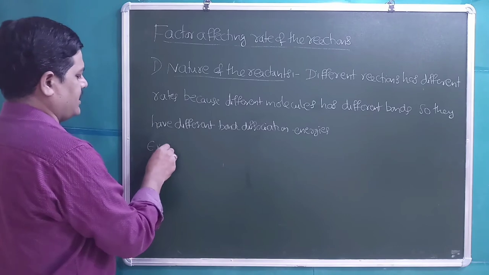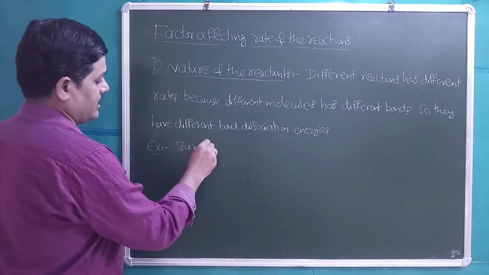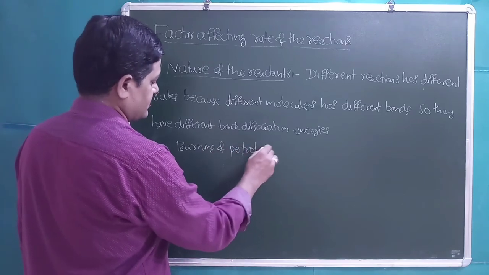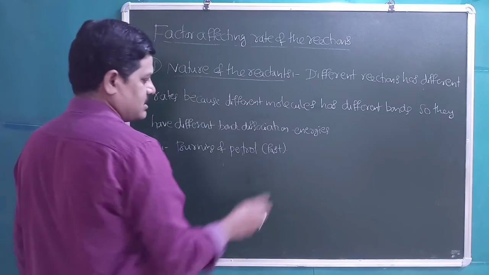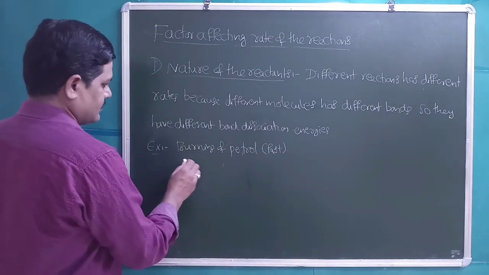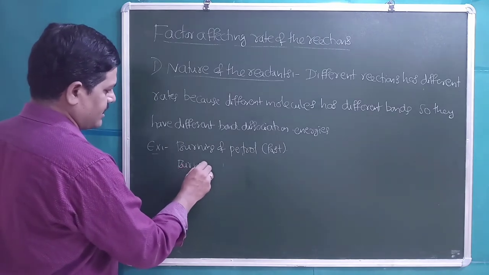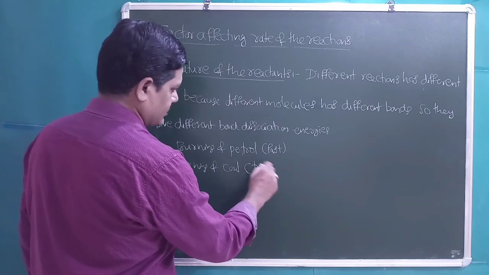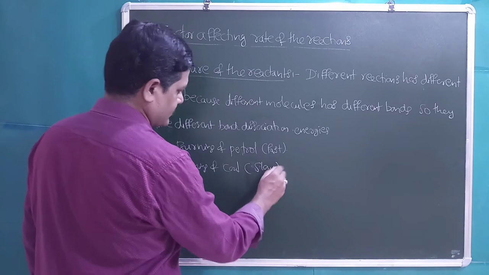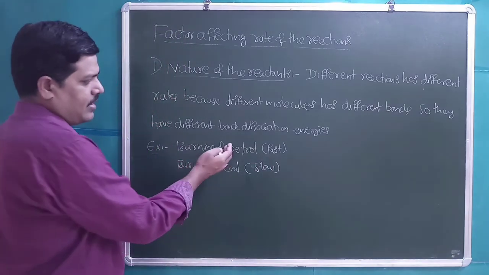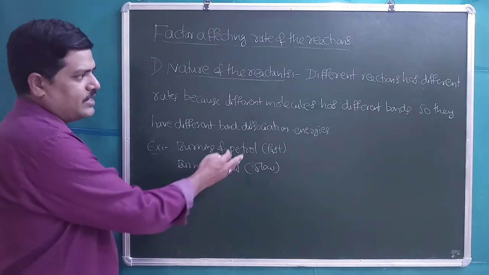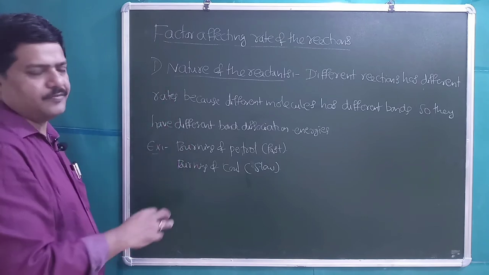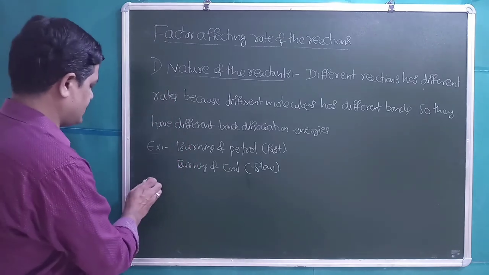Students, for example, if you take burning of petrol, it occurs at a faster rate, and we can measure the speed of reaction fast. Whereas burning of coal is a time taking process. Burning of coal is slow, it will occur at a slow rate because of difference in the bonds in a molecule, and they have different bond dissociation energies. So that's why different reactions have different reaction rates.